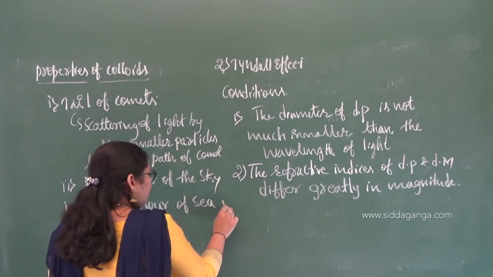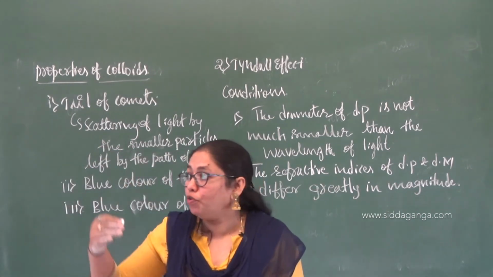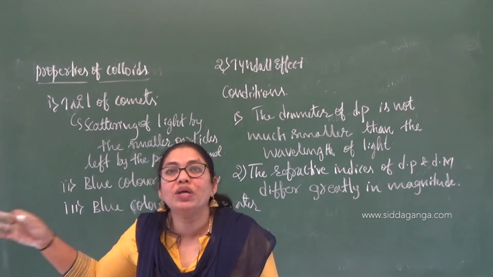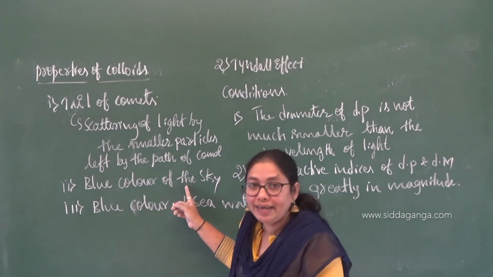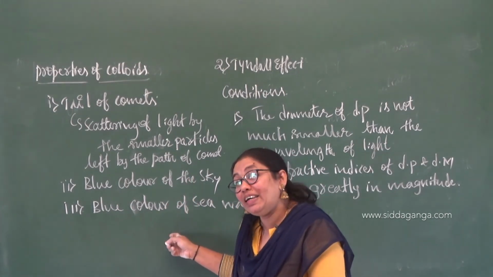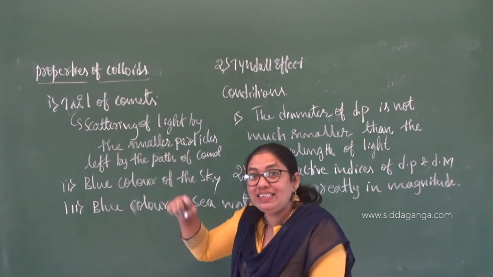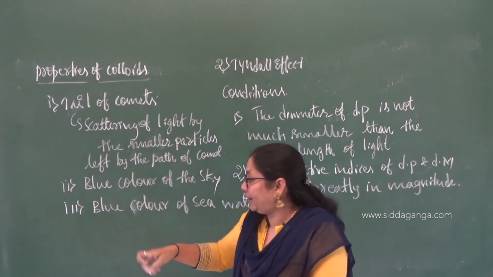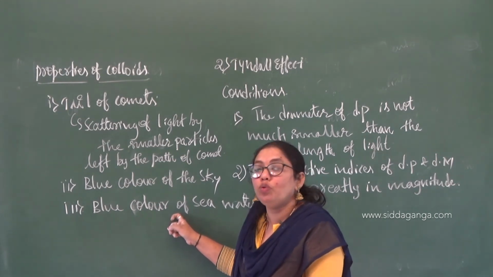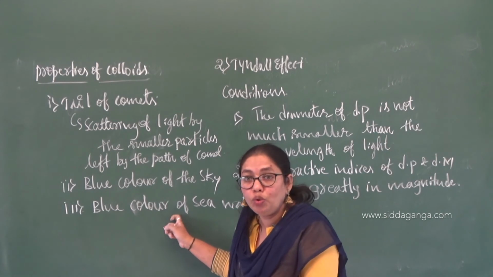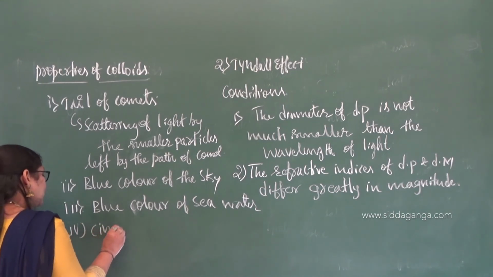If you hold the sea water in your hand, it will be colorless. But if you view it from a distance, you can see that it is blue in color. Why? Because of again the scattering of light by the colloidal particles which are present in the water. They will scatter the light coming from the sun, and they will scatter the blue color more. That's why the color of the sky is blue, and the color of the sea water is also blue. And one more thing you can see in case of cinema projectors.